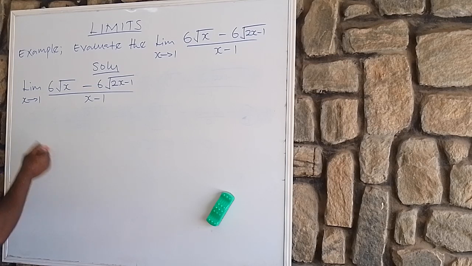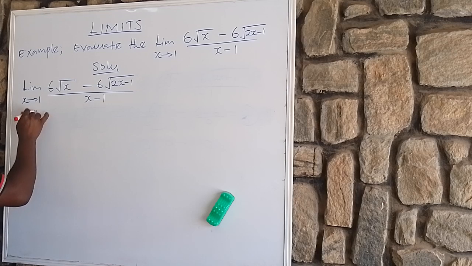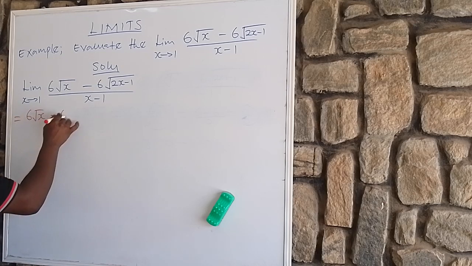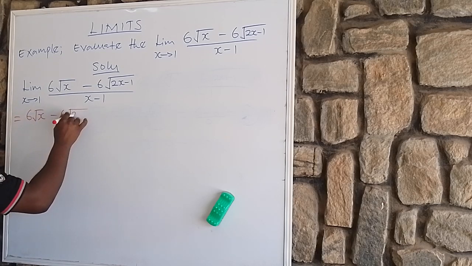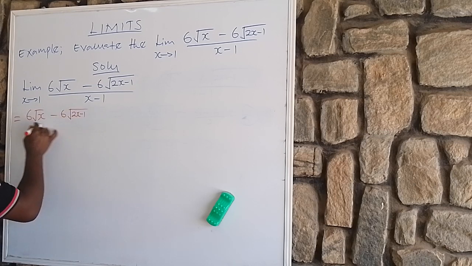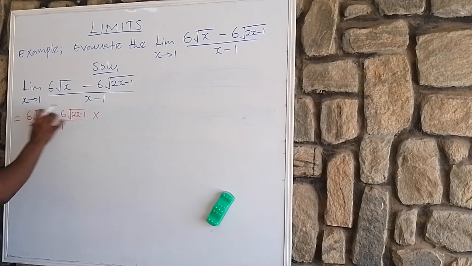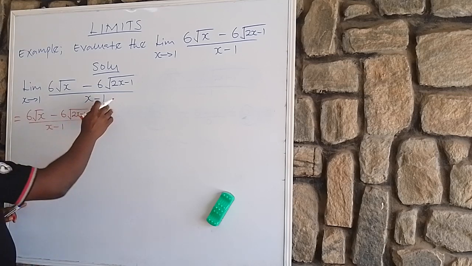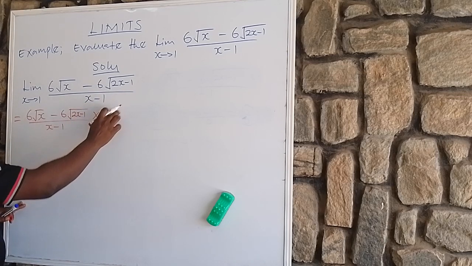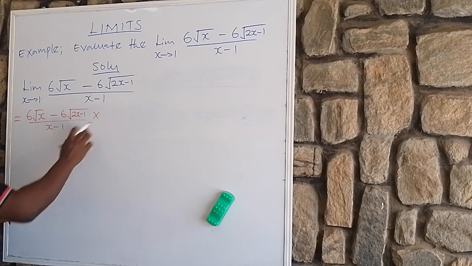That is, we now write this equals to (6 root x minus 6 root 2x minus 1) all over (x minus 1) times the conjugate of this numerator, both left top and bottom, to the right hand side.